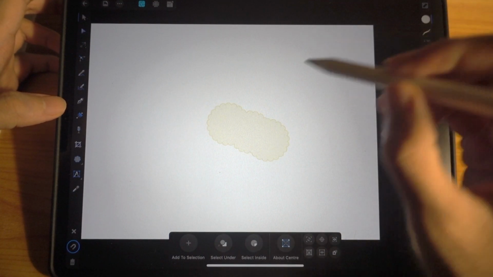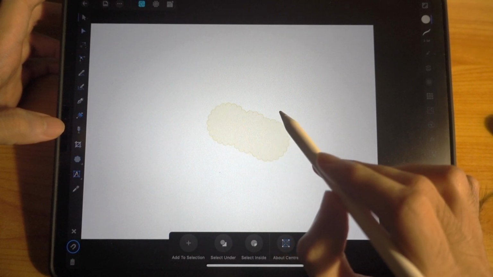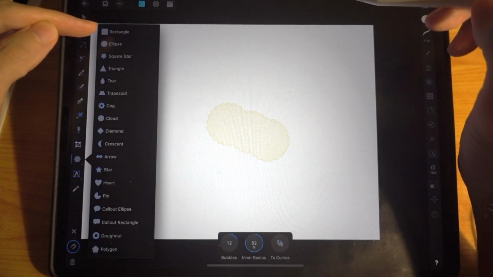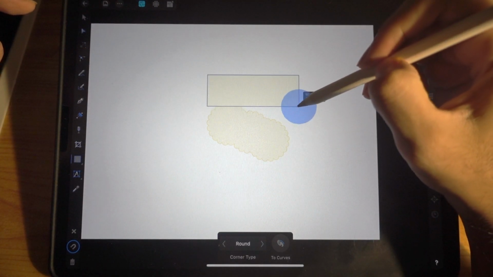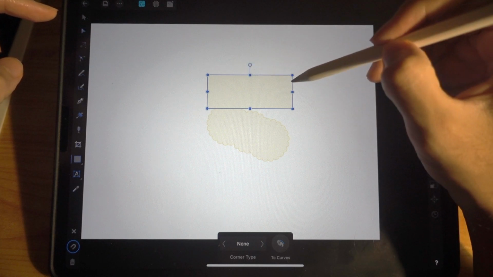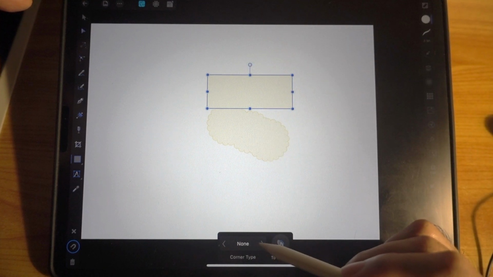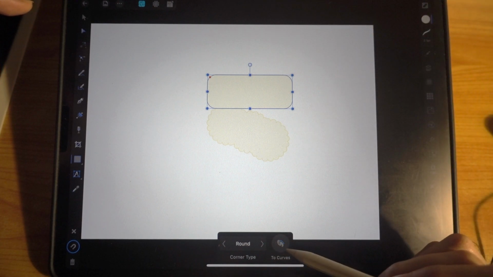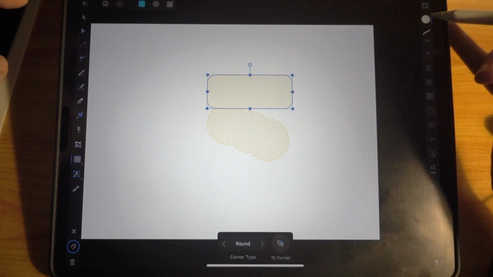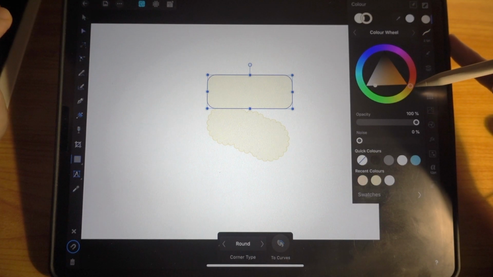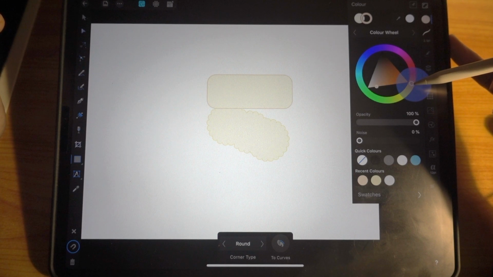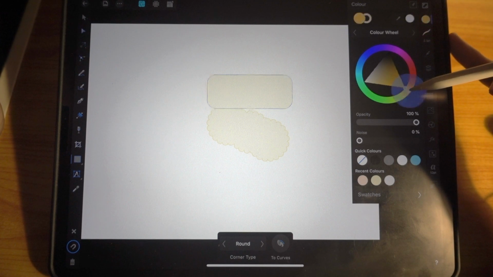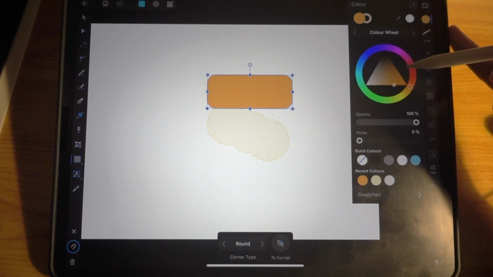Then now let's make the fish. We're going to add another shape, which is the rectangle. Easy, right, so far? Before you do anything, look here, change it to a rounded corner. After that tap on to curve, and that's it. Now I want you to change the color. Oh, we changed the outline. So now let's change the fill to orange, something like this. Okay, I think this will do.